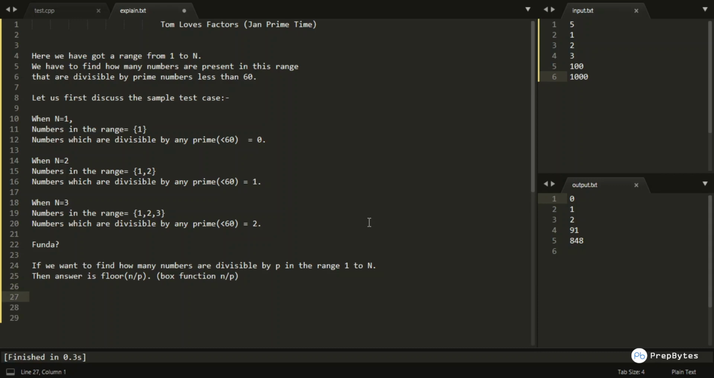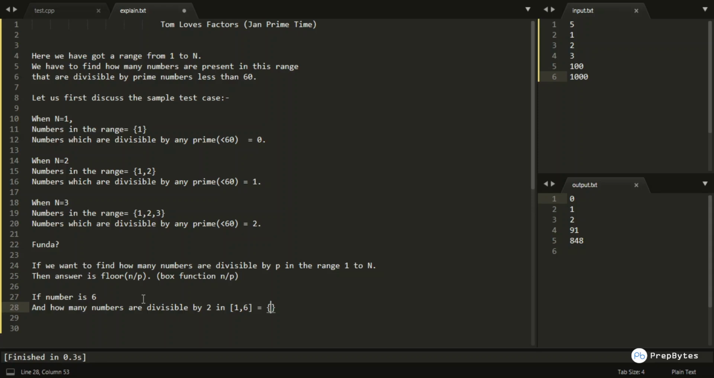We can even have an example: let us say the number is 6, and we want to find how many numbers are divisible by 2 in the range 1 to 6. Then its answer is, how many numbers are there?